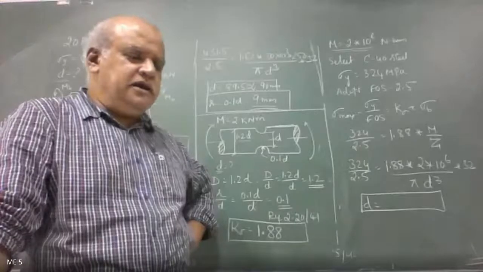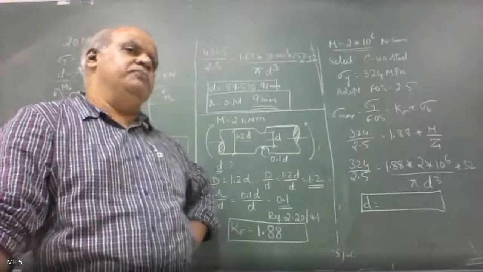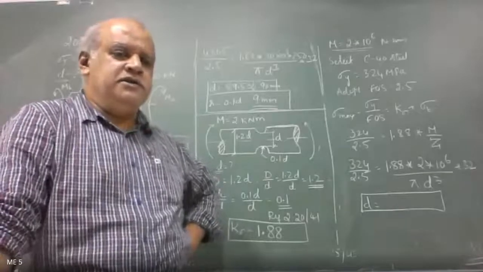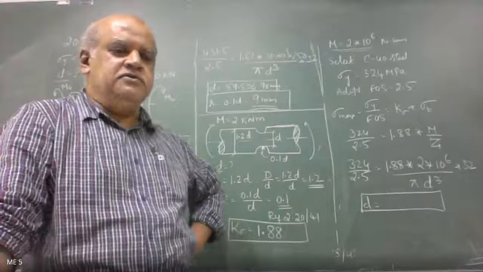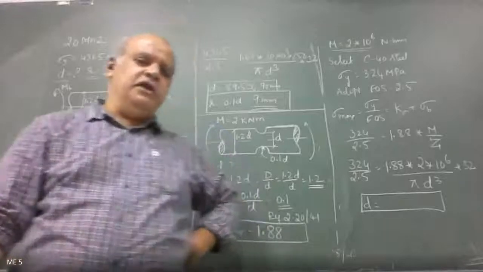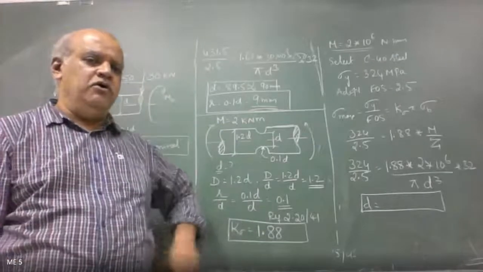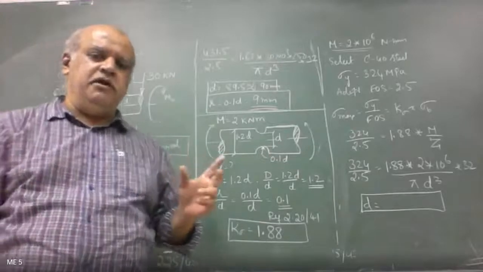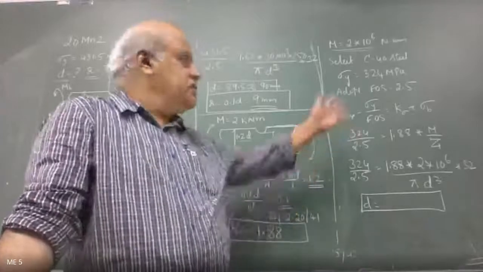Sir, how did you select C40 steel? That is what I said in the beginning, during selection of materials. It is a medium carbon steel, which is used for many applications. Go to page number 423, the materials table in the data handbook. C40 is a medium carbon steel, and its yield strength value of 324 is fairly better.